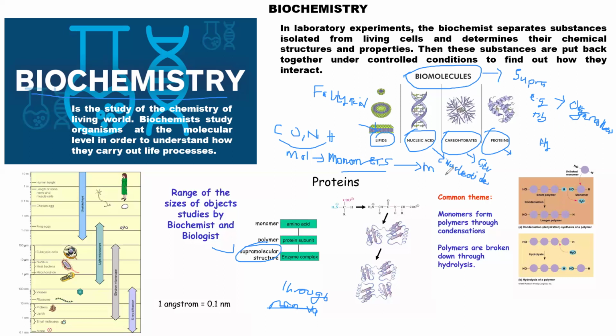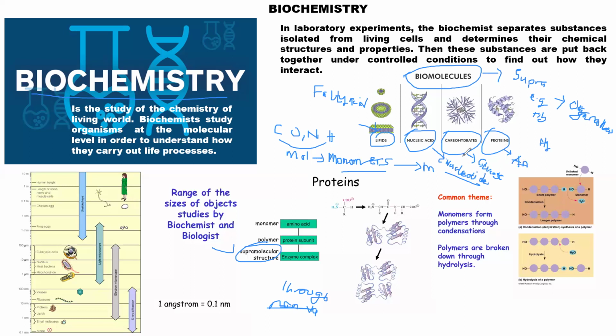As I mentioned, we have nucleotide, fatty acid, and glycerol. In the case of lipids, nucleic acid, nucleotides, simple sugar, we have something like glucose. Then also we have amino acid in the case of proteins.